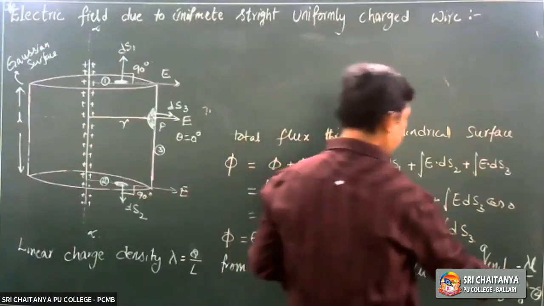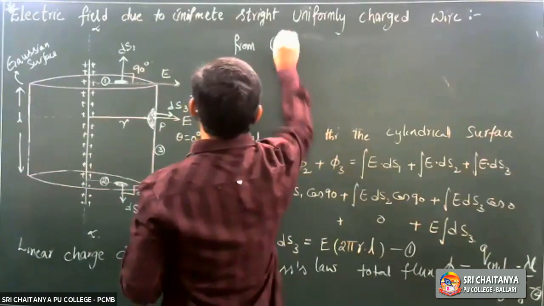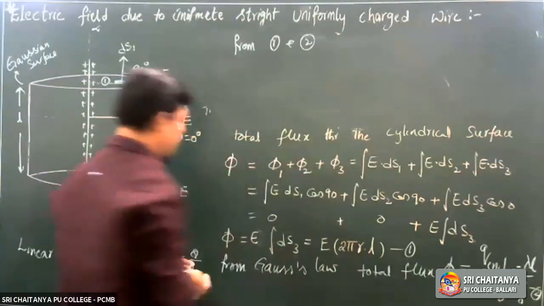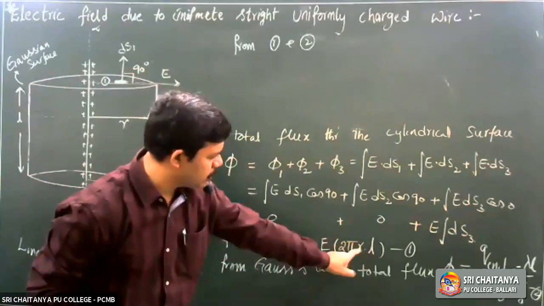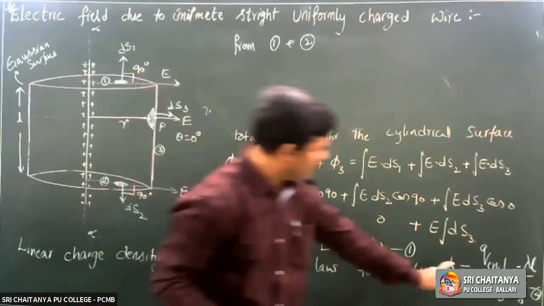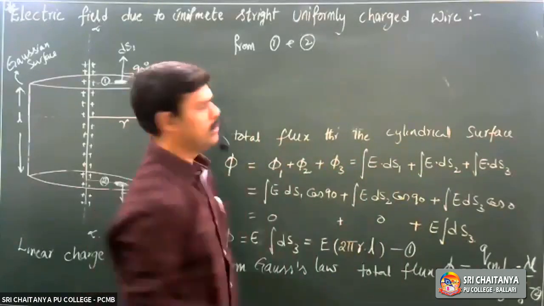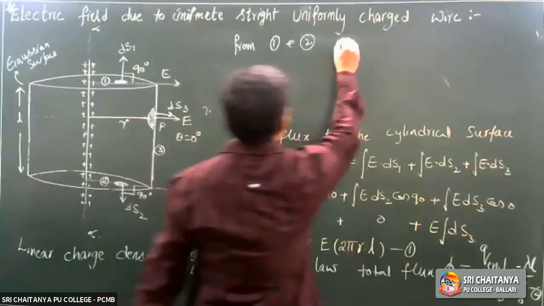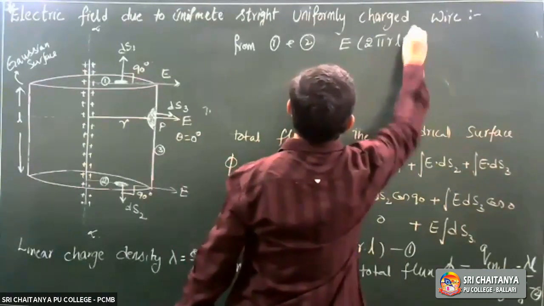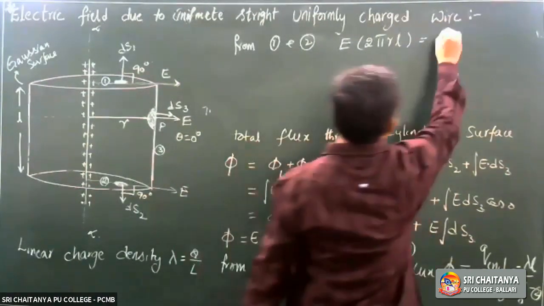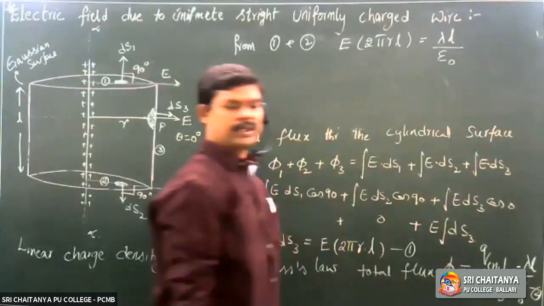Then from 1 and 2. What is 1 here? Flux calculated from the formula, E into 2 pi r L. From the Gauss law, phi is lambda L by epsilon naught. From those two, E into 2 pi r L is equal to lambda L by epsilon naught.